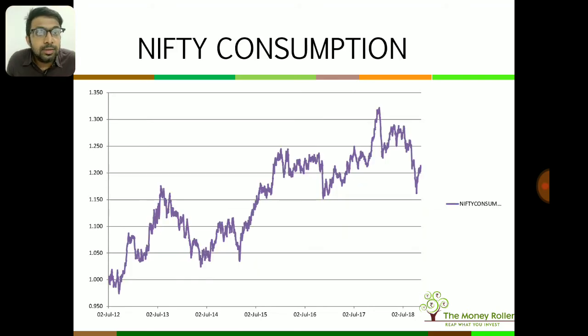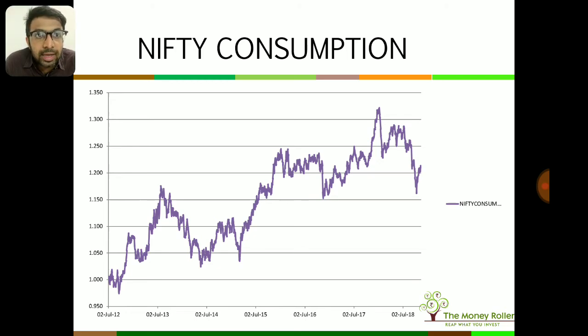So this is the Nifty Consumption sector. Okay, again you can see that the 1.0 level is right at the bottom of the chart, which means that this sector has consistently given good performance with respect to the Nifty, and it has outperformed the Nifty over the last 6 years.